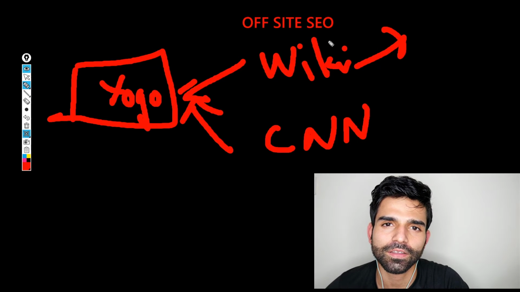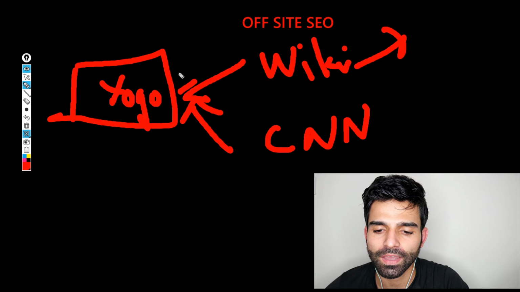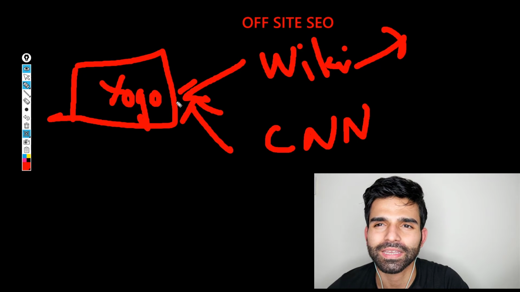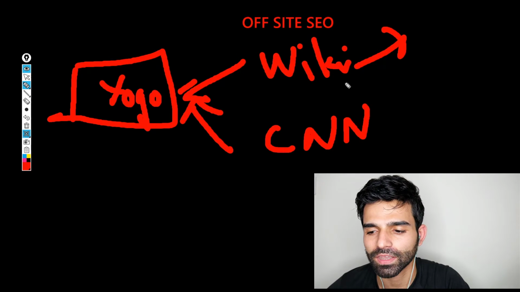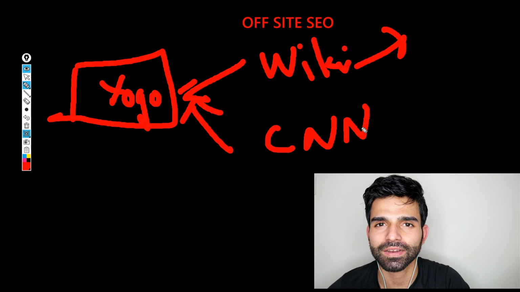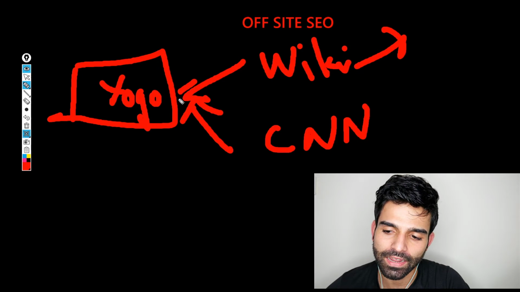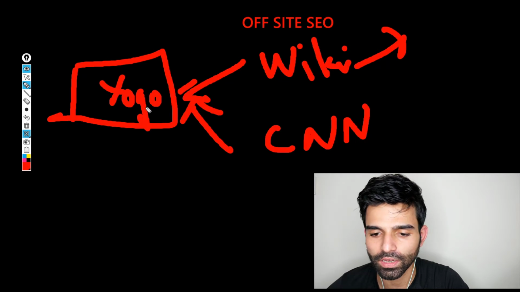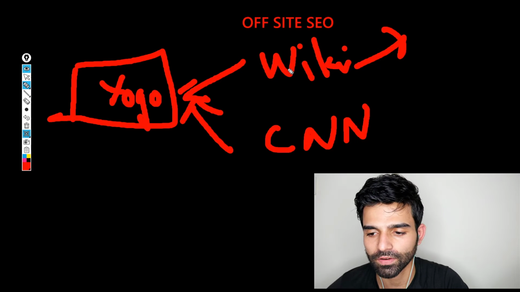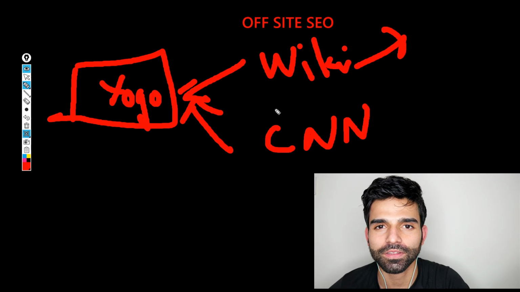For all the websites in the world, there's always a ranking. Even you might have a ranking, and your ranking would be in the millions. Wikipedia and CNN would be in the top 100 ranks. So the second thing you need to do is get other big authority websites to link your post on their website.